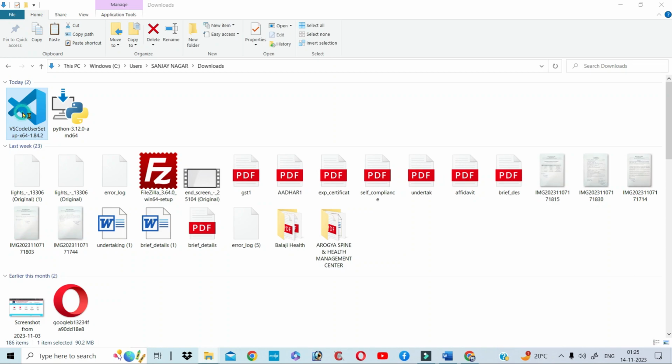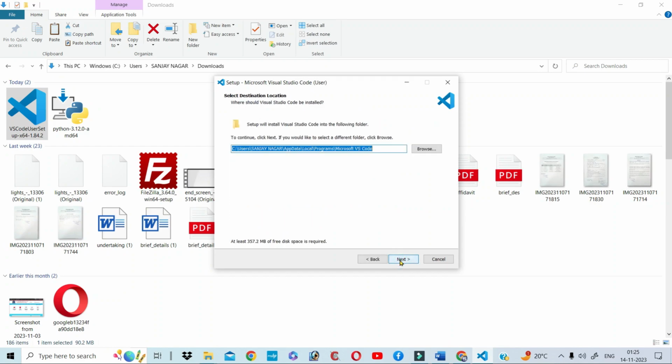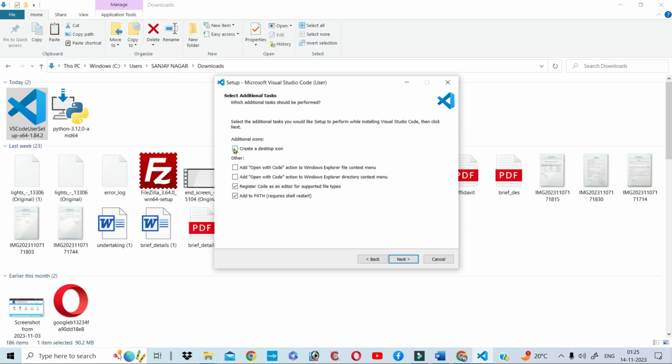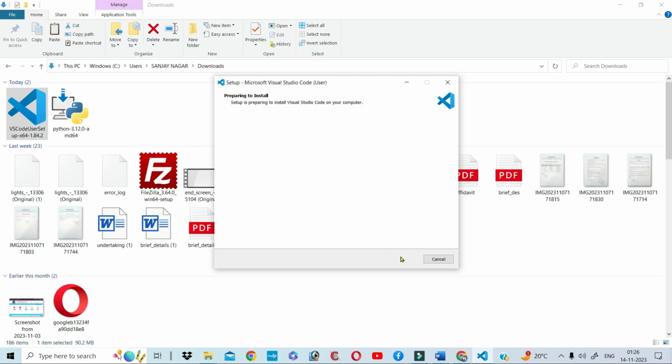Click on VS Code and accept the agreement. Click next, next, next, and check create a desktop icon. Install. So VS Code is installing here.